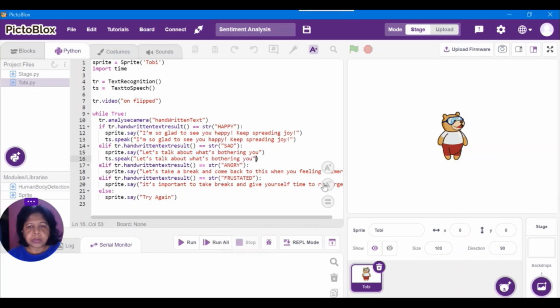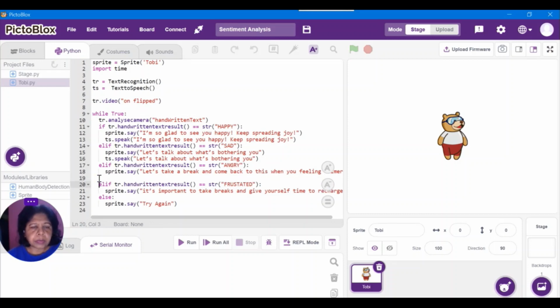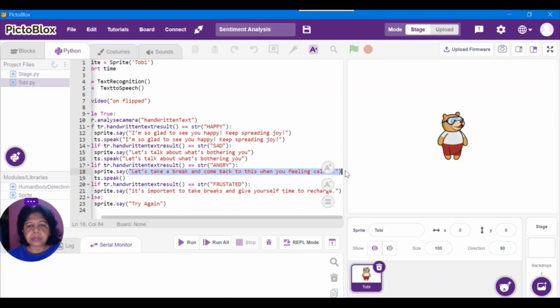Similarly, I'll do it for angry, and one more for frustrated.